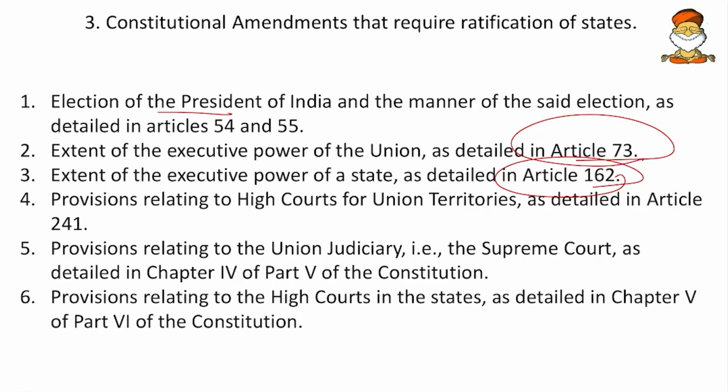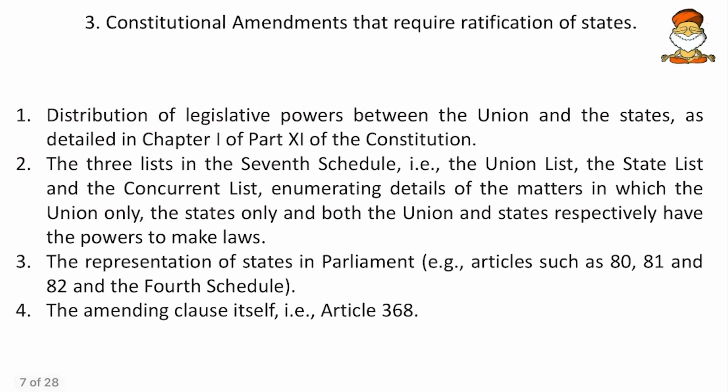Then, provisions related to high courts of union territories and the high courts in the state, and also the union judiciary. So for all judiciary, for that matter, we require the ratification of the states. Then, distribution of legislative powers between the union and the state. Say for example, whenever we are amending the 7th schedule, that is the union list, state list and concurrent list, here also it is required.